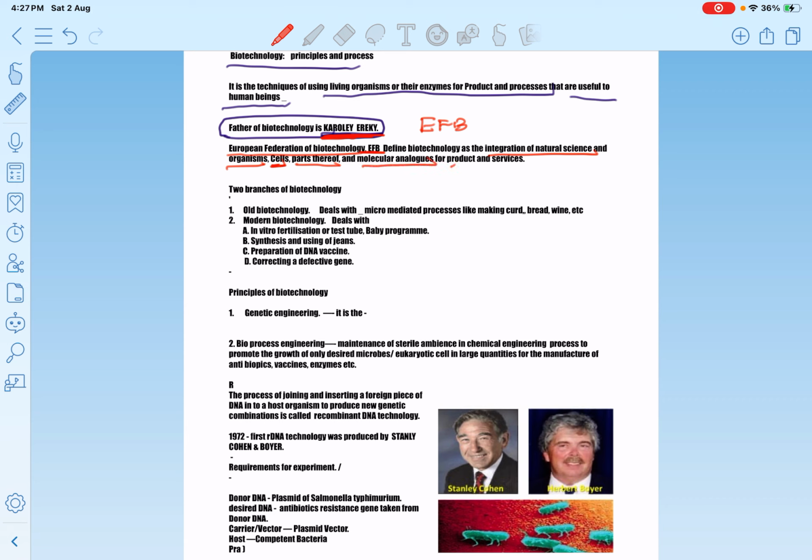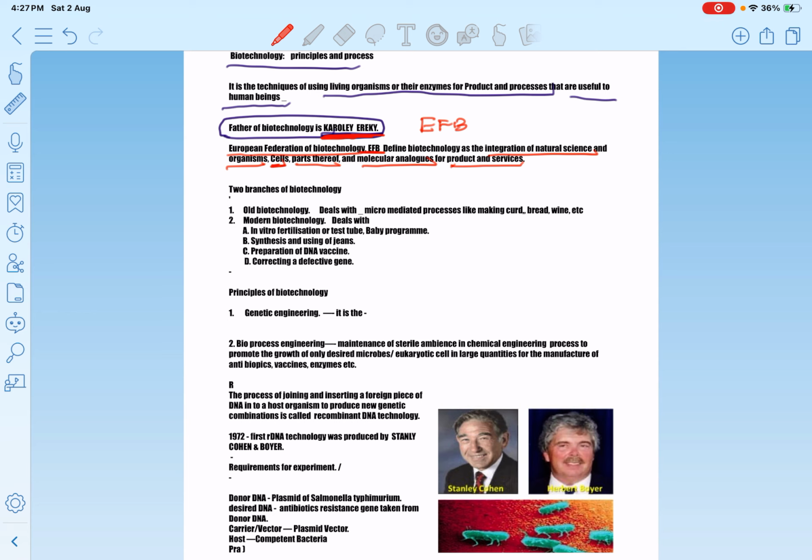For what purpose? Products and services that are useful to human beings. So we have to study the correct definition of EFB. There is no change in any word or sentence in this definition of EFB.